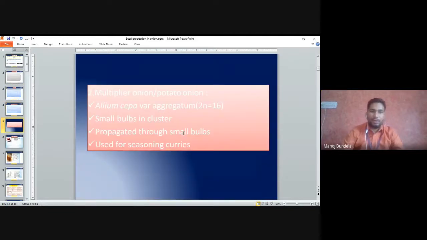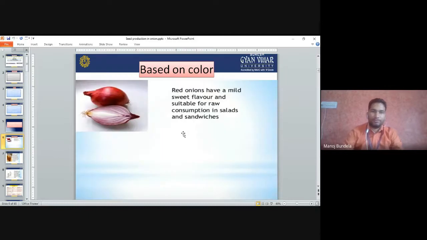The second one is the multiplier onion, which we can also call tree onion or potato onion, Allium cepa variety aggregatum. The chromosome number is 2n = 16. It has small bulbs in clusters and is propagated through the small bulbs. It is used for seasoning, and normally for the preparation of curries the multiplier onion or potato onion is used.